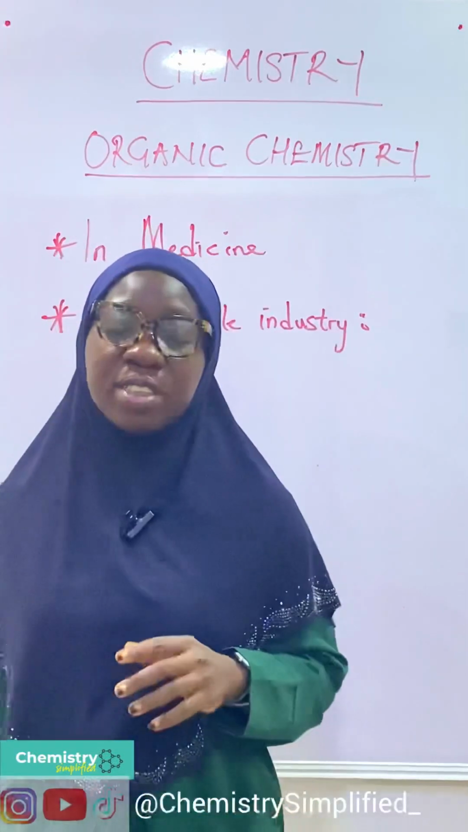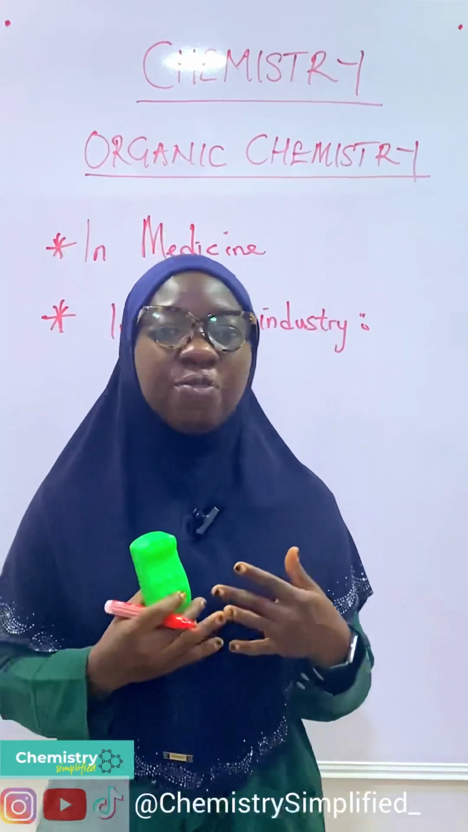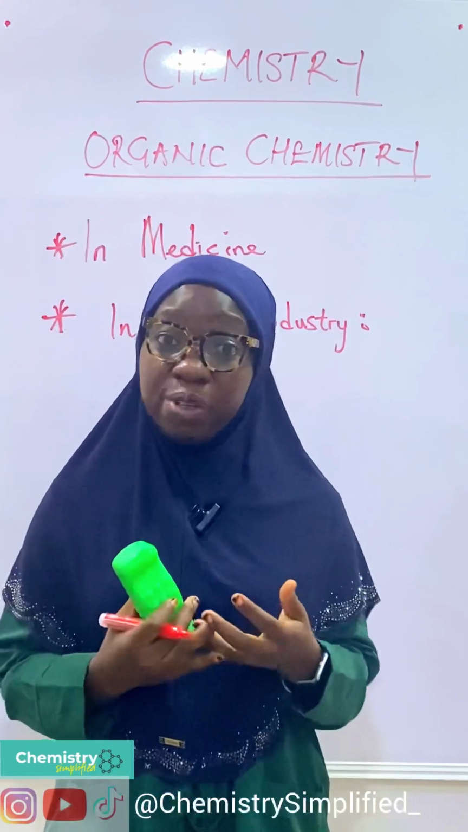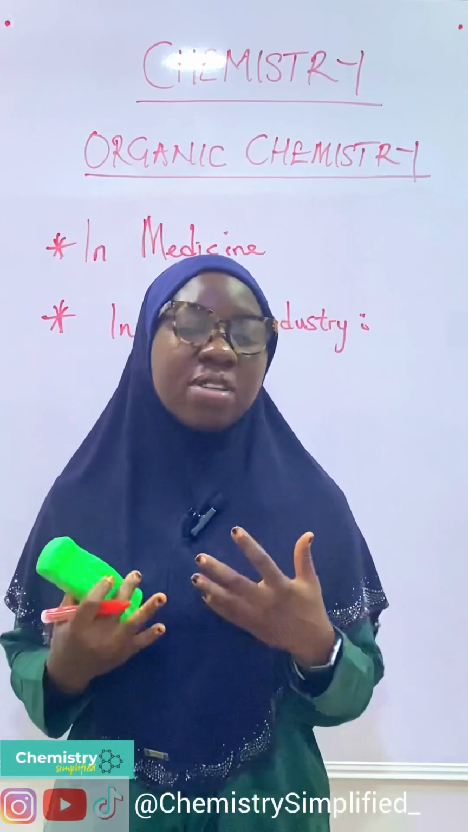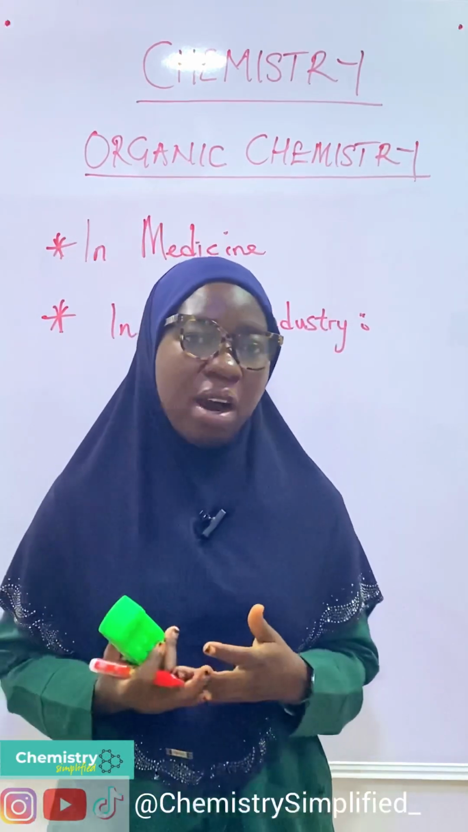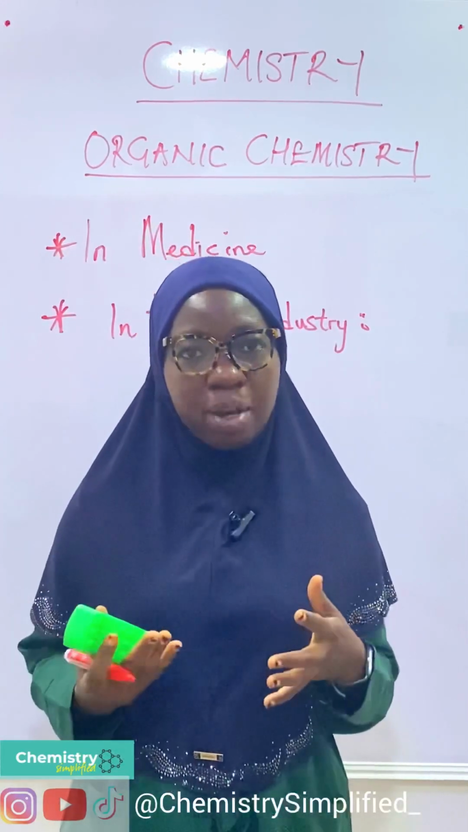Back to what we've learned. We've learned about the definition of organic chemistry. We've learned why carbon is so unique, like catenation and tetravalency. I've also defined what organic compounds are. Then also, I have mentioned the importance of organic chemistry.